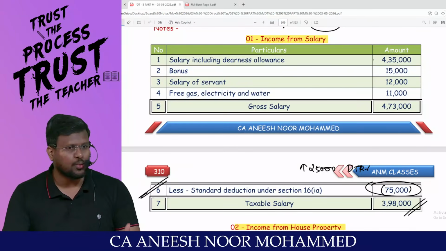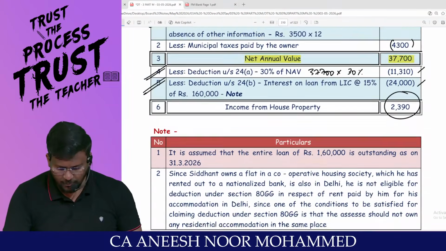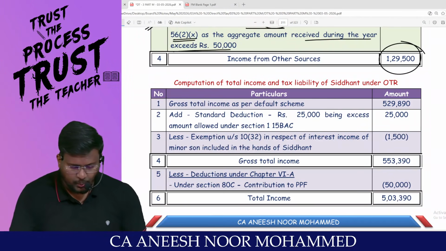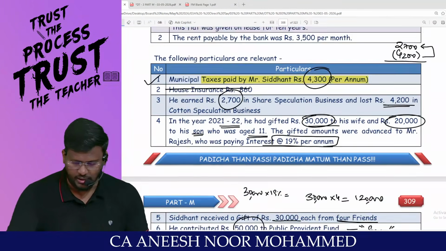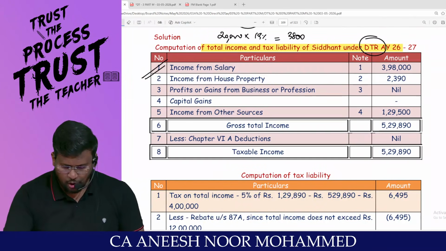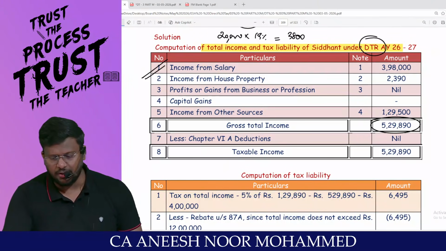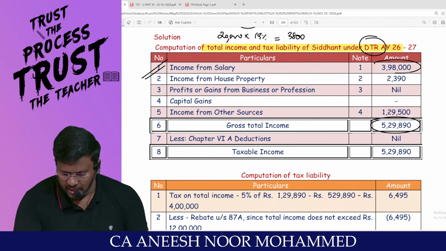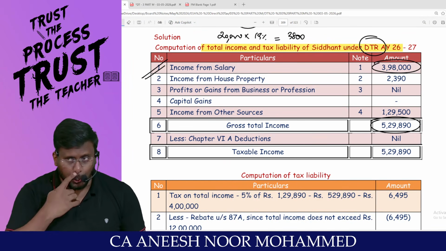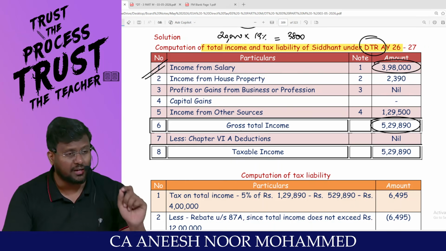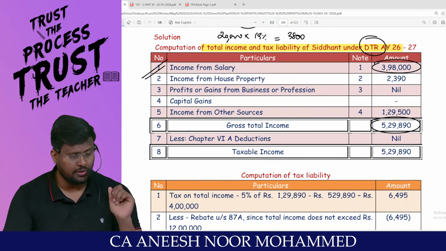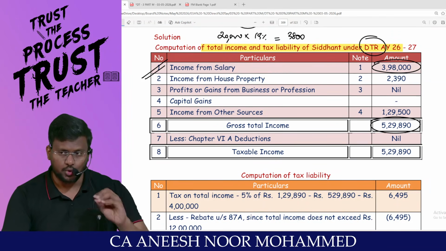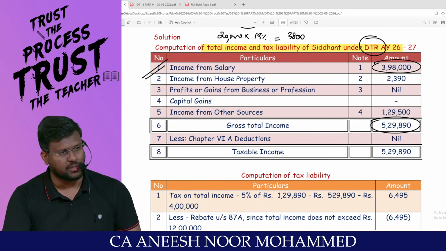Now, I'm going to calculate the tax liability under the optional tax regime. No need to rework everything, my dear lovable students. I will start with the gross total income as per the default tax regime. If you see, this is the gross total income as per the default tax regime, 5,29,890. Then I will correct only the differences. This salary has been computed under the default tax regime after a standard deduction of 75,000. But under the optional tax regime, how much is allowed? 50,000 is allowed. So how much extra has been reduced? 25,000.